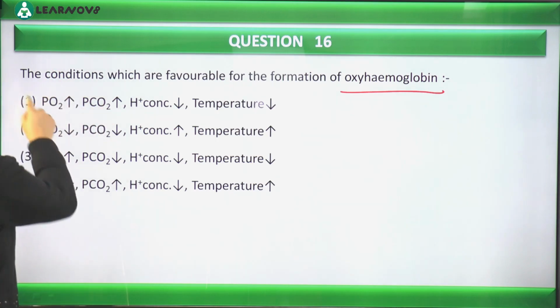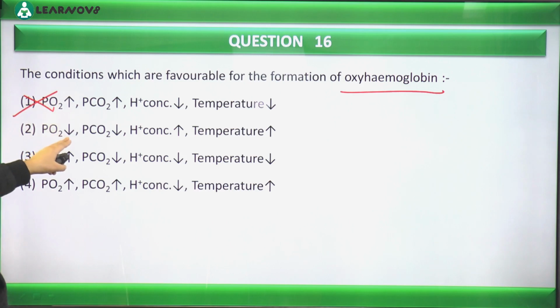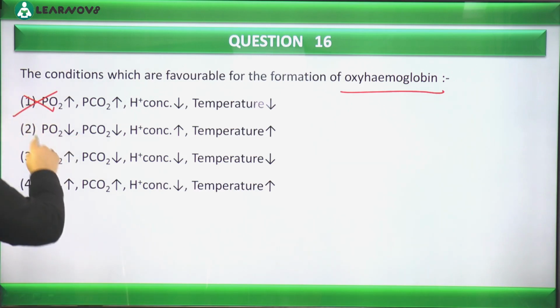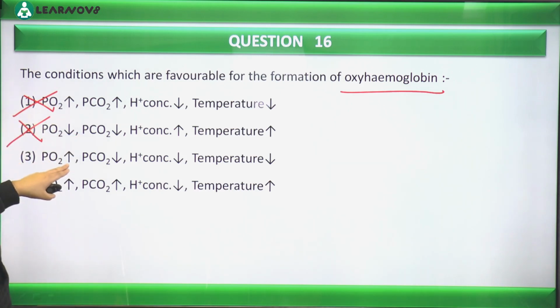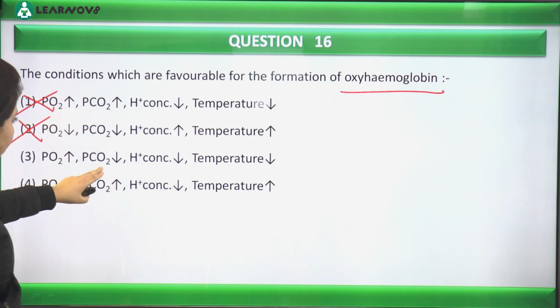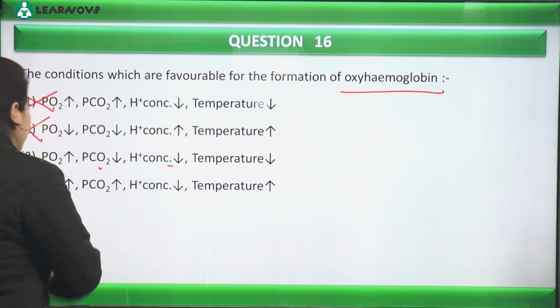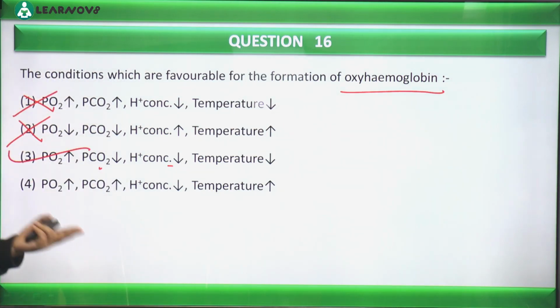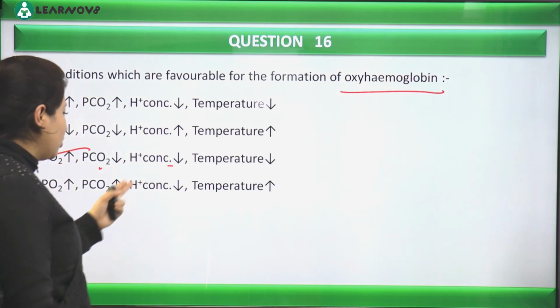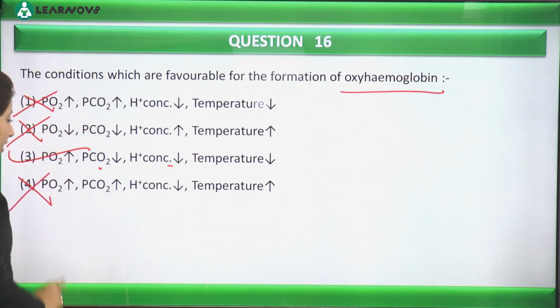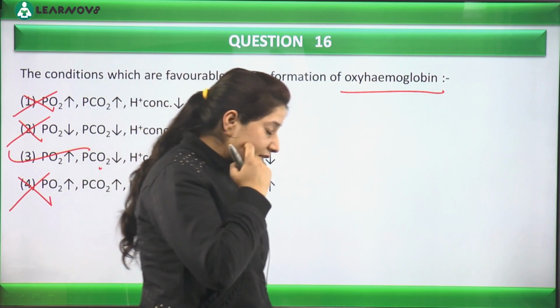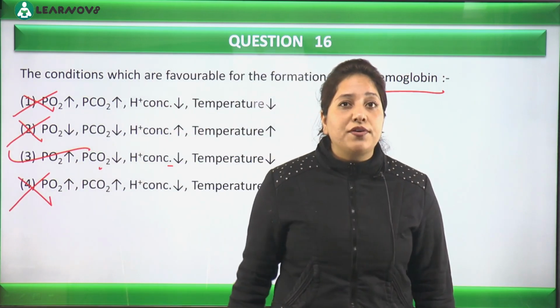So right here it went wrong. Partial pressure of oxygen should be low, this is absolutely wrong. Partial pressure of oxygen high, carbon dioxide low, hydrogen ion concentration low, temperature low. Yes, this is exactly correct. That is what I was discussing. So partial pressure of oxygen higher, carbon dioxide no, this is also incorrect. So the correct option here is option number 3. Is that clear to everyone?